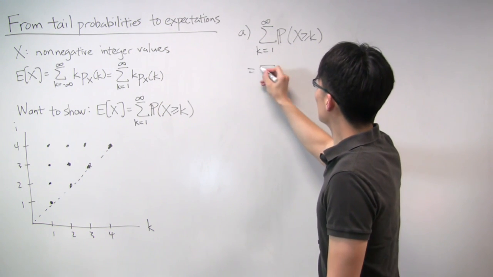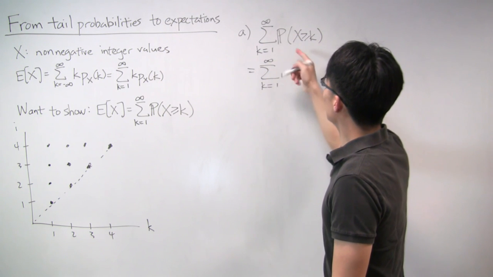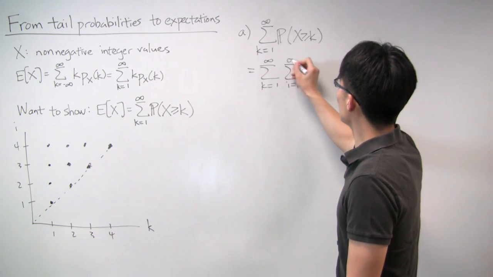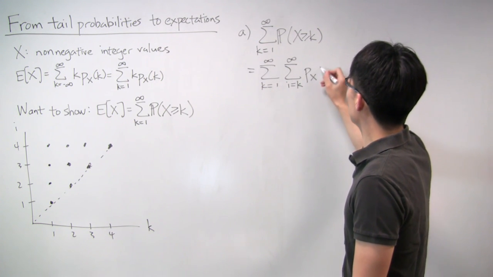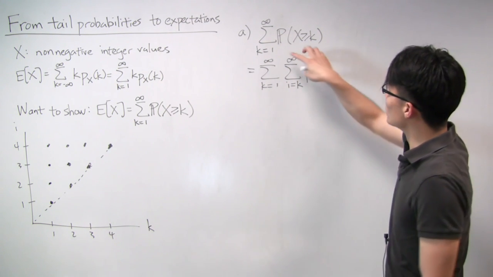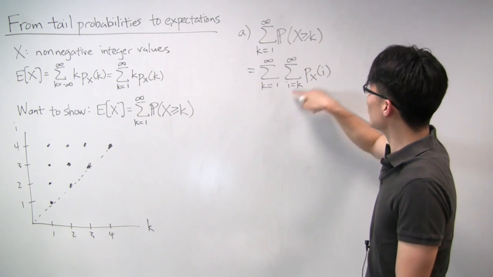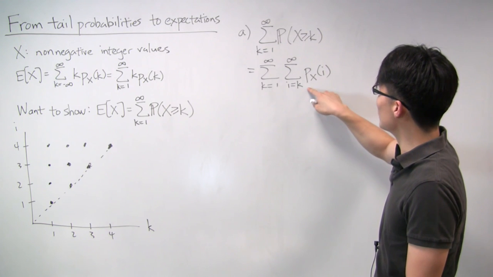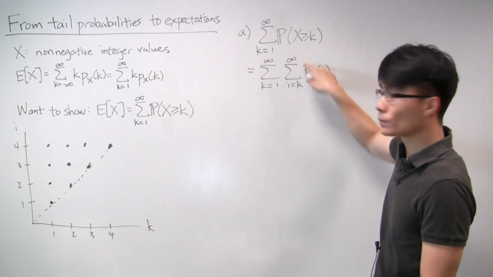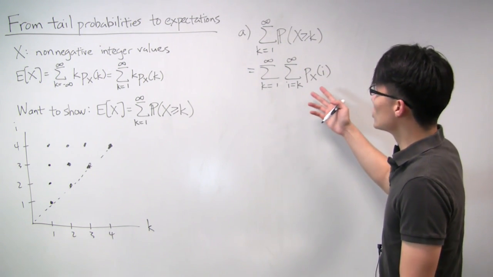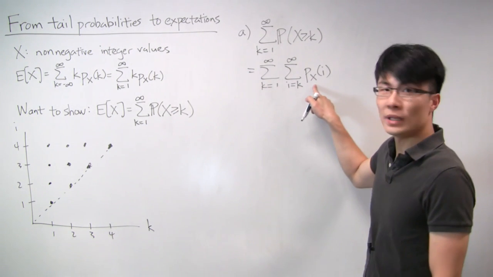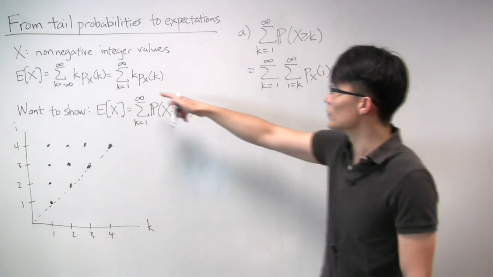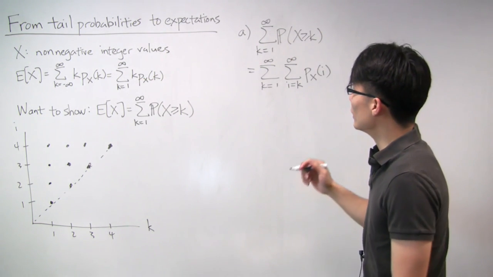And so we can write this probability as a sum over i from k to infinity of the PMF of x evaluated at i. So this probability is equivalent to this. All we're doing is writing it a different way. This is just the same as adding up probabilities from k onwards. All right, so now we have something that is starting to look more like this. We at least have a PMF of x involved, but it still has a double summation, and it's missing some k's. So let's see how we can resolve that.